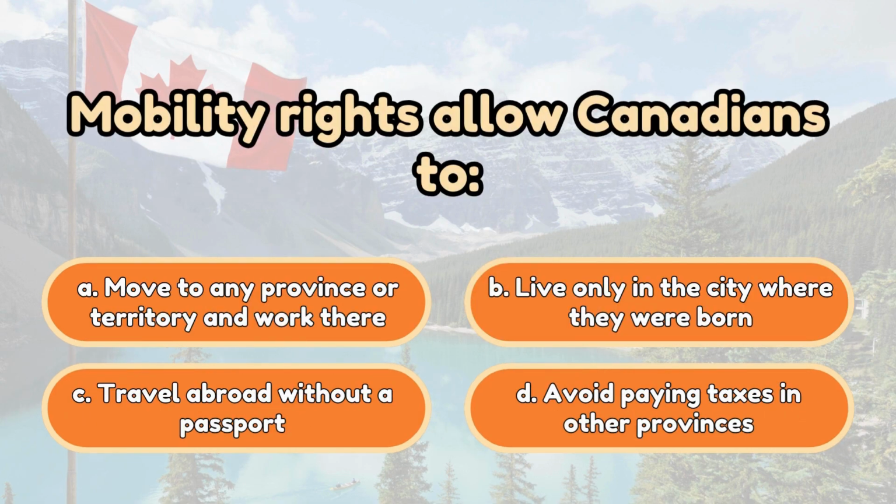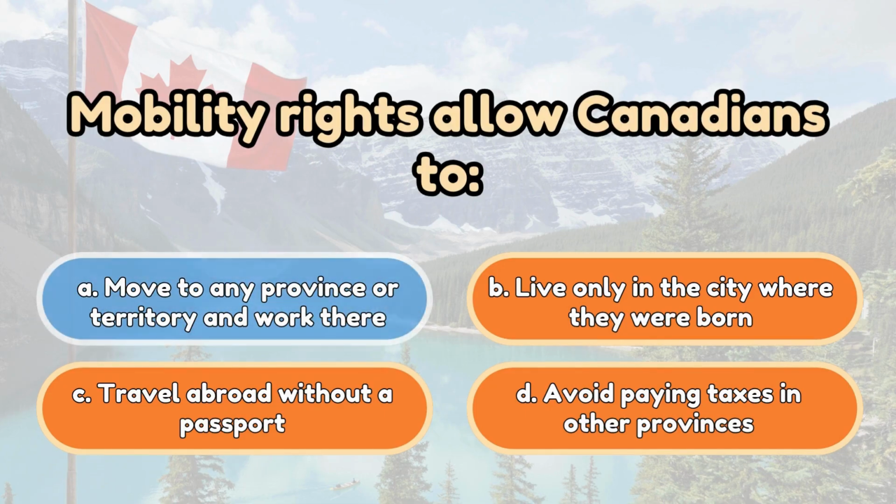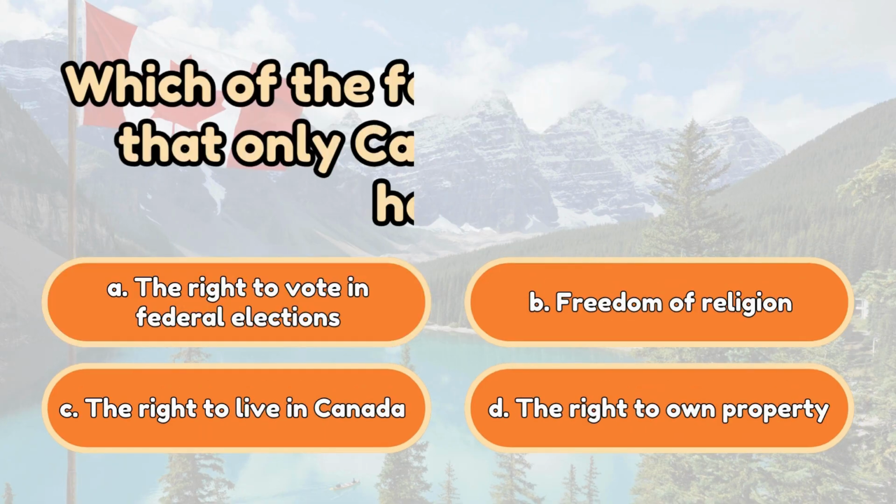Mobility rights allow Canadians to: A. Move to any province or territory and work there. B. Live only in the city where they were born. C. Travel abroad without a passport. D. Avoid paying taxes in other provinces. The correct answer is A. Move to any province or territory and work there.